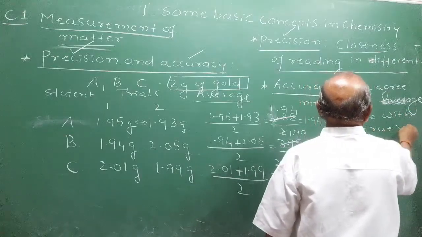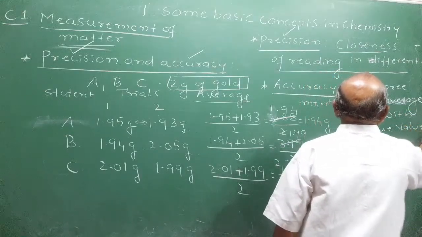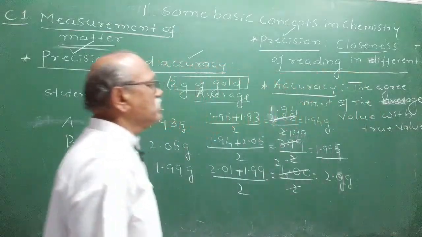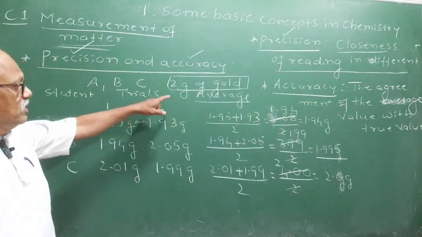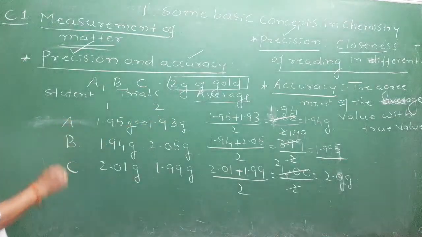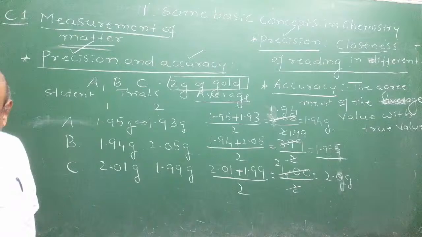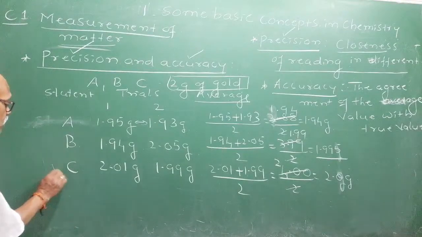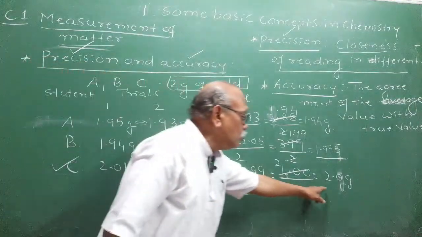What is the true value of the gold I have given? The true value is 2 grams. Among A, B, C, whose average is 2 gram? The average of C is 2 gram.